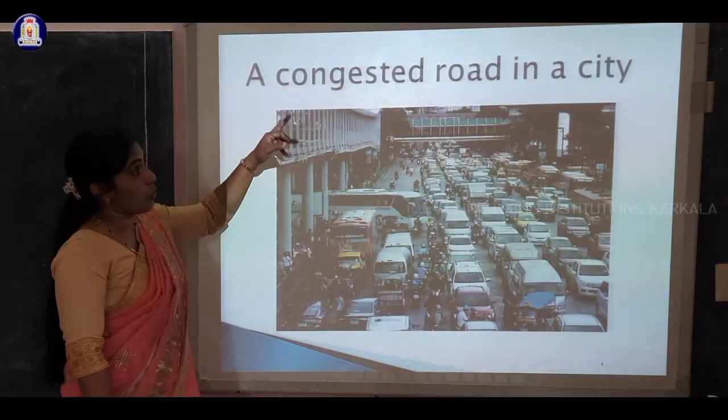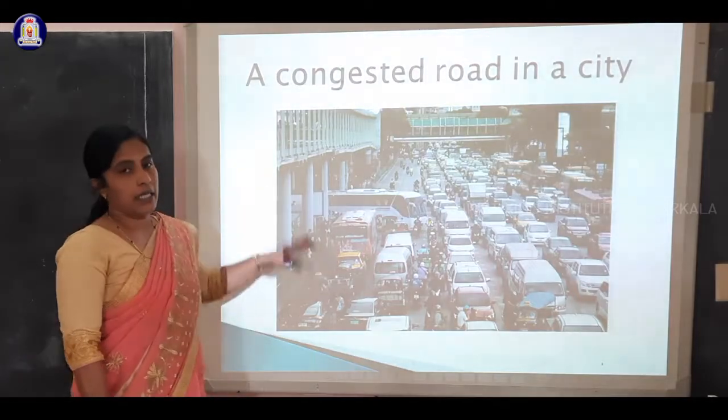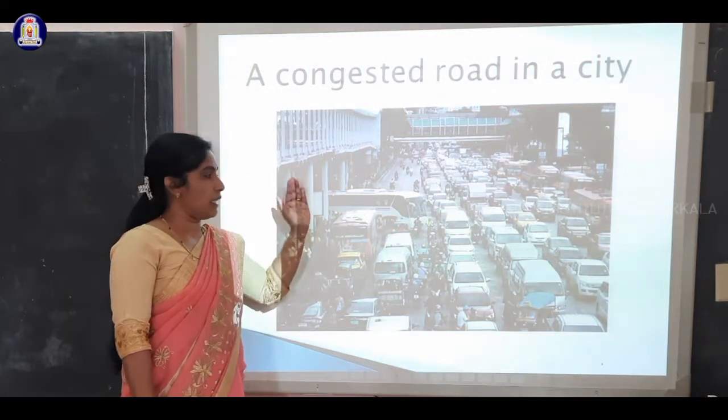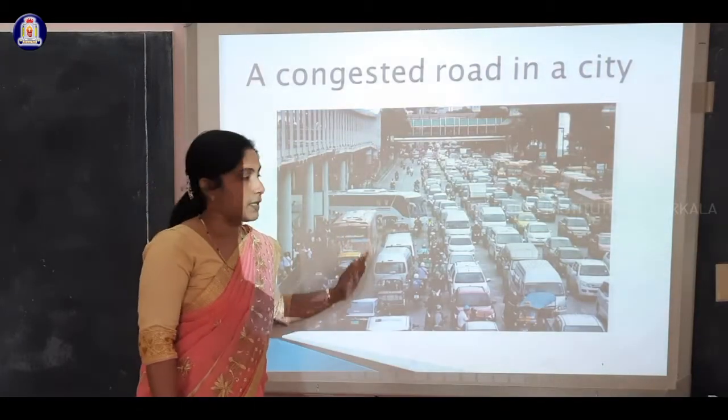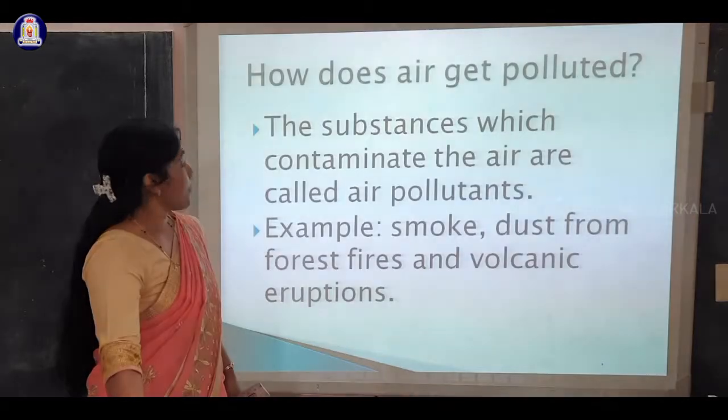On a congested road in a city, all the automobiles release highly poisonous gases like carbon dioxide. When incomplete combustion takes place, they release carbon dioxide and carbon monoxide.